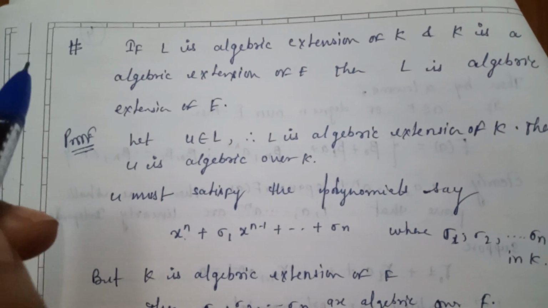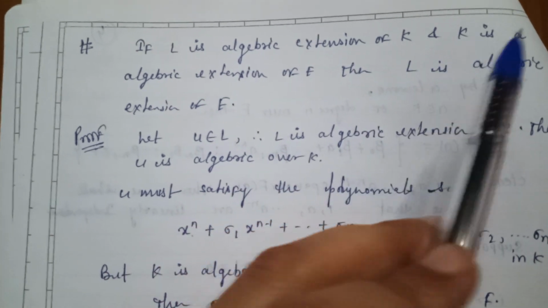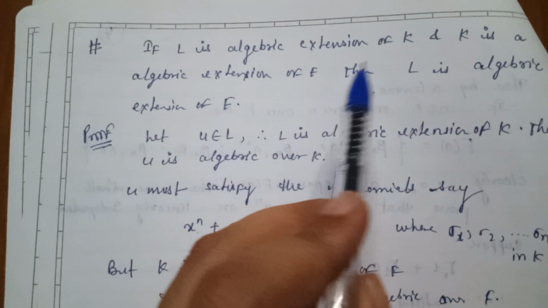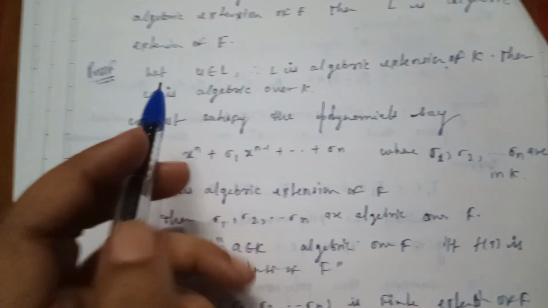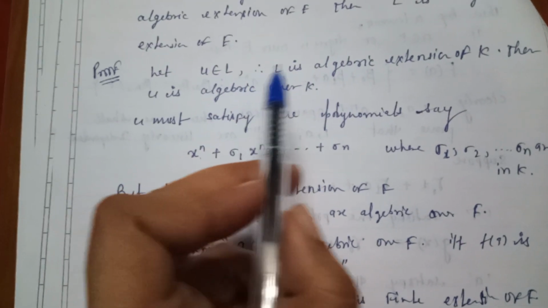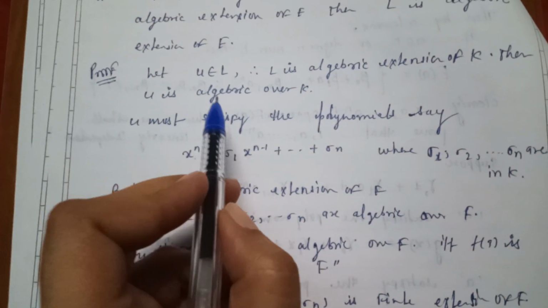Now there is another theorem. If L is an algebraic extension of K and K is an algebraic extension of F, then L is an algebraic extension of F. Let us see the proof. Let u belong to L. Since L is an algebraic extension of K, u is algebraic over K.